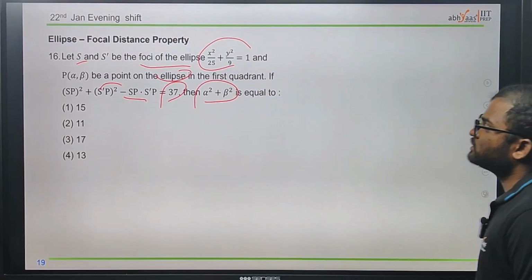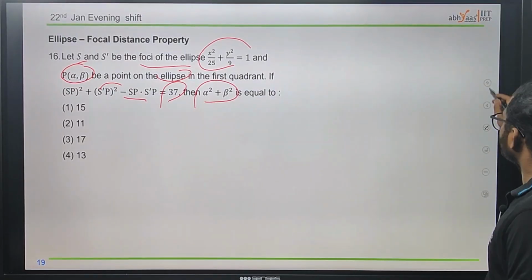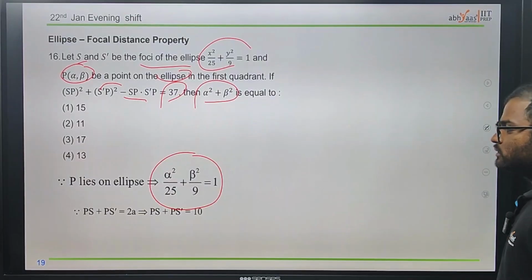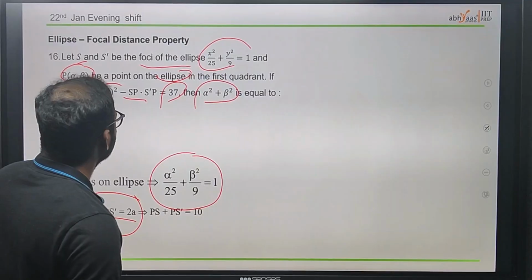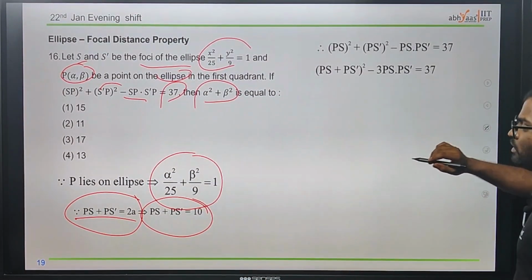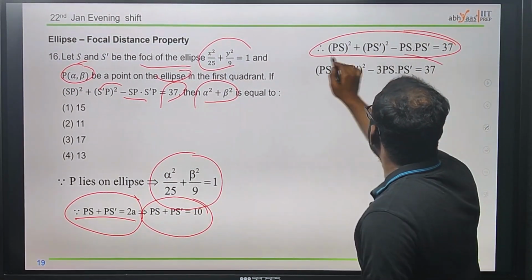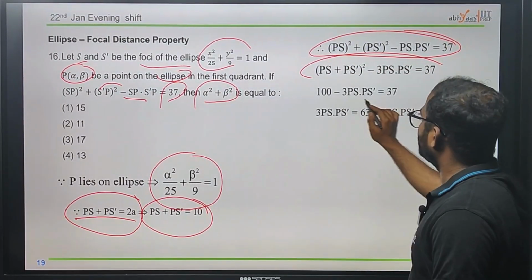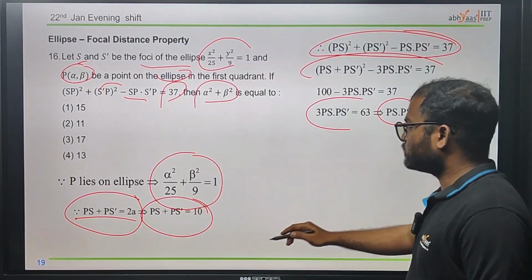We need to find which point lies on the ellipse. If you just find the point, we can easily find the answer to this question. Since P lies on this, just substitute alpha and beta. After that, using the formula we already know, PS plus PS dash is equal to 2a, we can easily find the answer, which is PS plus PS dash is equal to 10. Just substituting whatever they have given, we will have PS dash as 21.